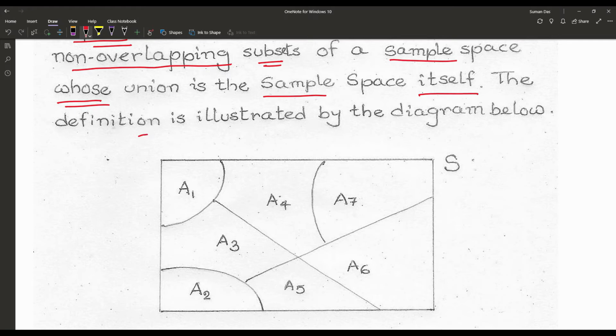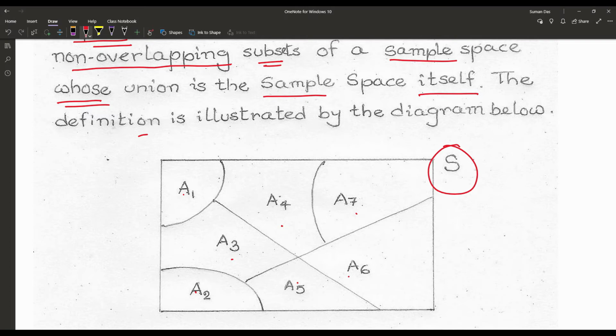The definition is illustrated by the diagram. Suppose A1, A2, A3, A4, A5, A6, A7 are the events associated with the sample space S. Look at the diagram: each and every event is not phi.